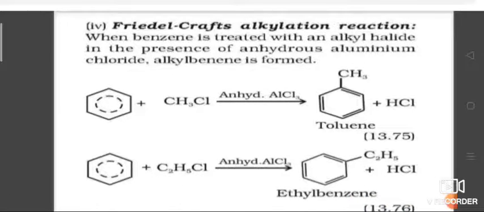Next, Friedel-Crafts alkylation. When benzene is treated with an alkyl halide in the presence of anhydrous aluminum chloride, it gives alkyl benzene. This reaction is called Friedel-Crafts alkylation. Benzene ring is there, methyl chloride is there. In the presence of aluminum chloride, it gives toluene and hydrochloric acid.